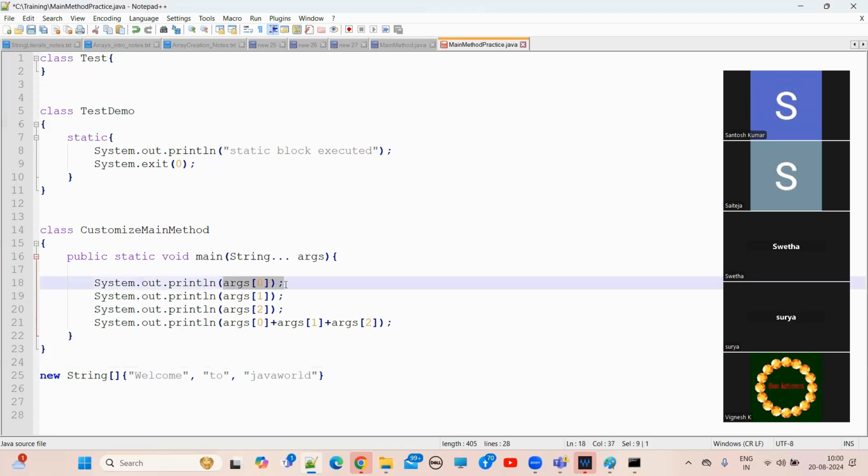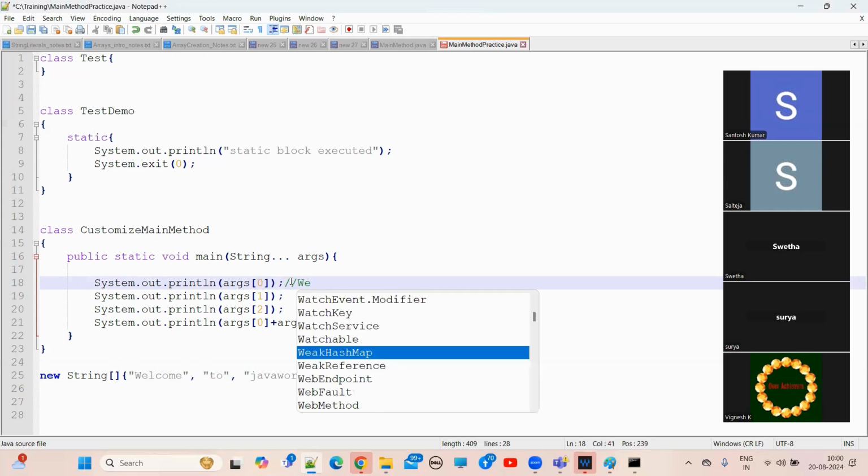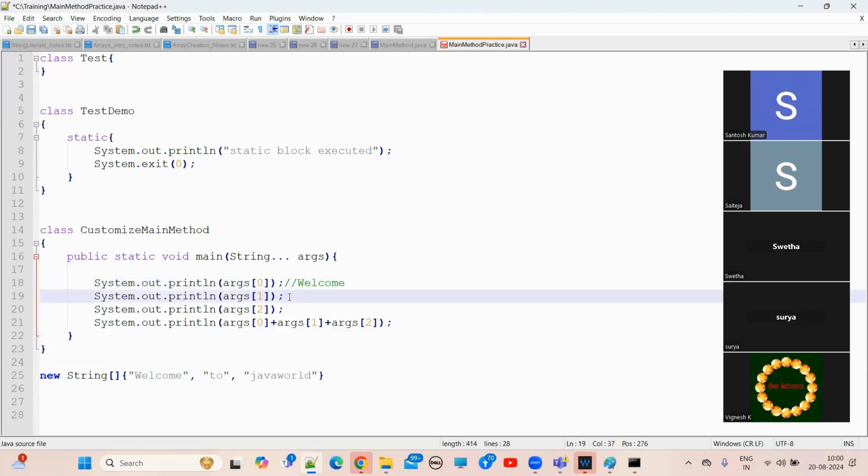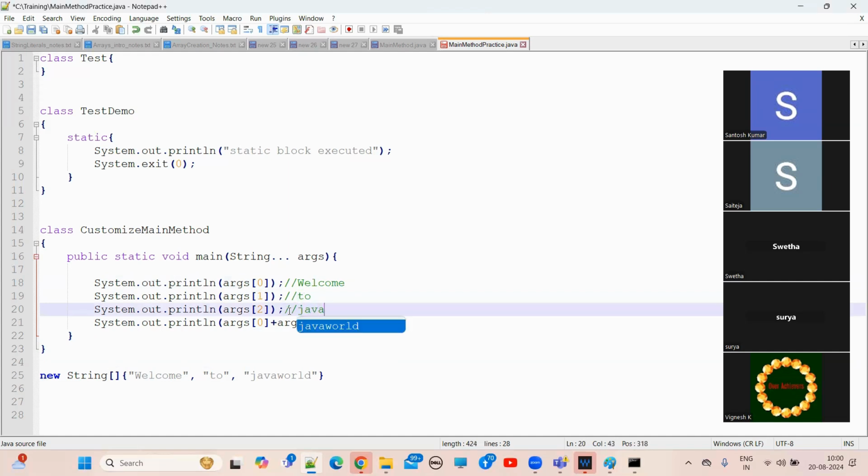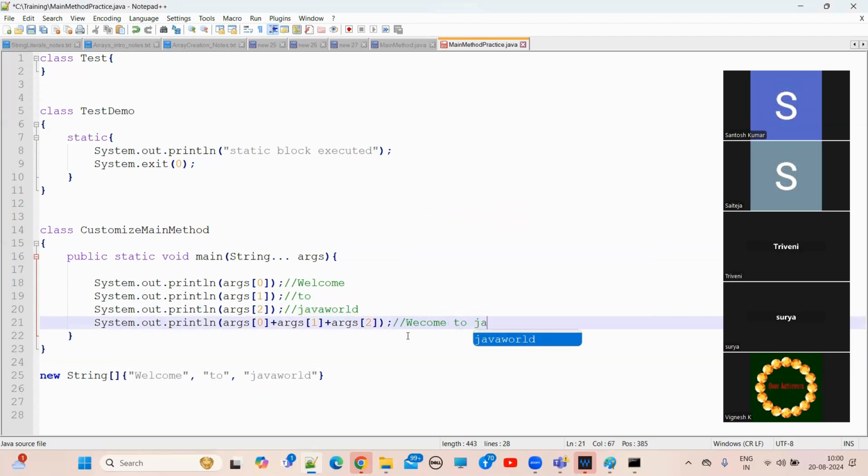Now, args of 0 means what? Welcome. Args of 1 is to. Args of 2 is Java world. Like that, I'm asking. So like this, we get welcome, to, Java world, all joined together.